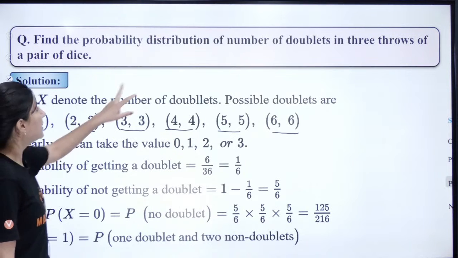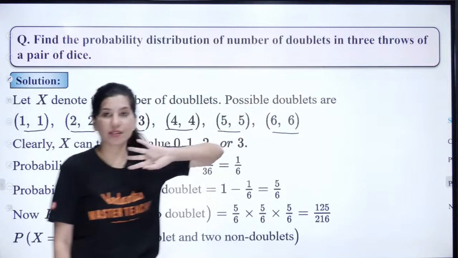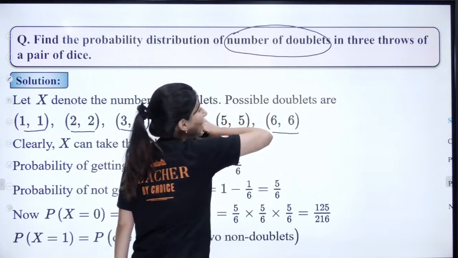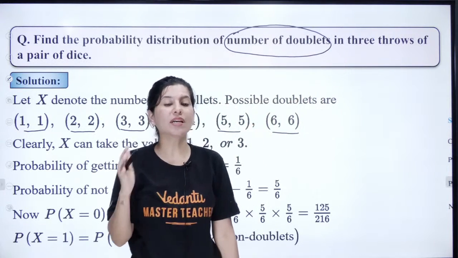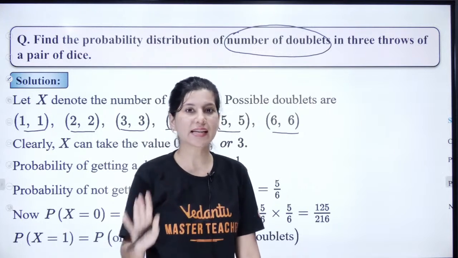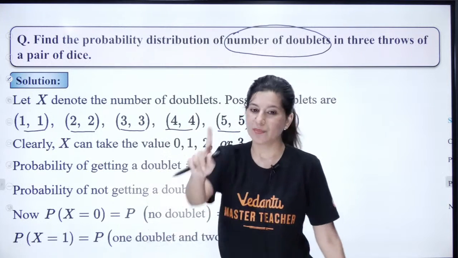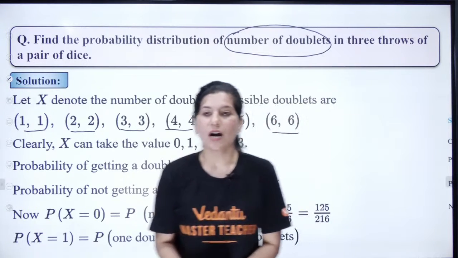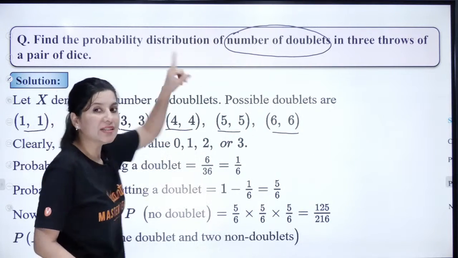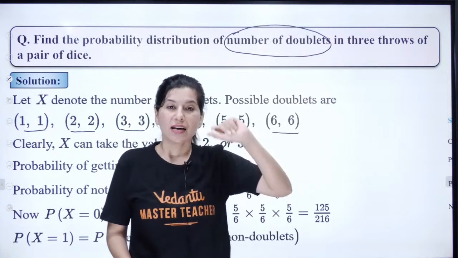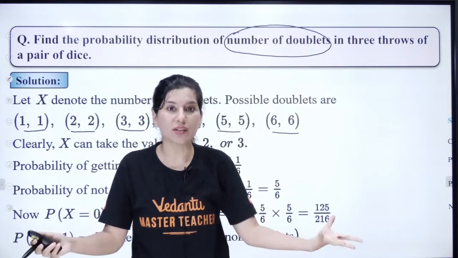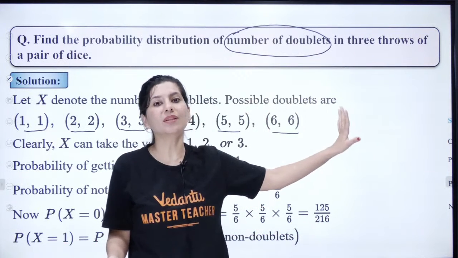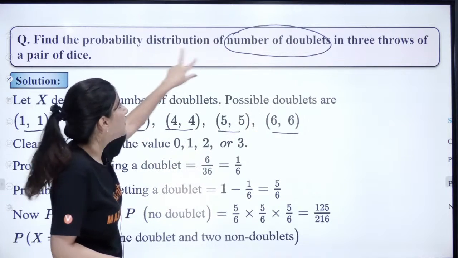Now, number of doublets in 3 throws. So number of doublets, this is your random variable. Random variable x will count the number of doublets. Please understand this nicely. Okay, this is important. Now, probability distribution, that means we need to figure out the random variable. Random variable is nothing but a counter. You know what a counter is? Who counts? So we just need to count the number of times doublets are occurring.